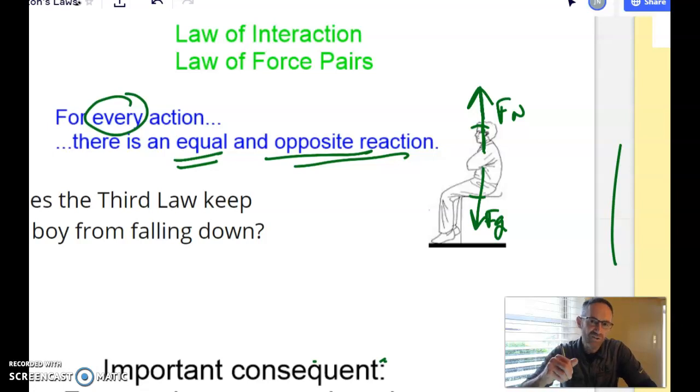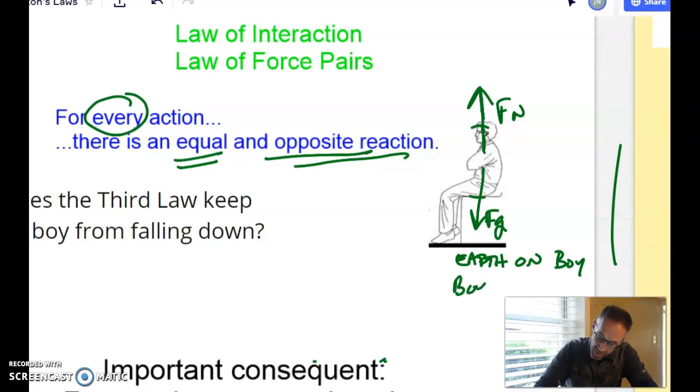Well, what is the reaction force to the force of gravity? Think about what the force of gravity is. That's the interaction between two objects too. That's really the force of the earth on the boy, and the earth is pulling him down. Well, what's the reaction to that? If you follow that bat and ball example, the reaction would be the boy pulls on the earth.